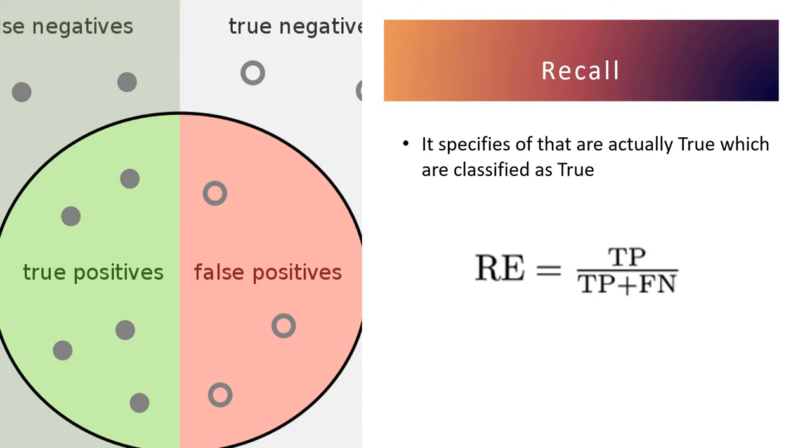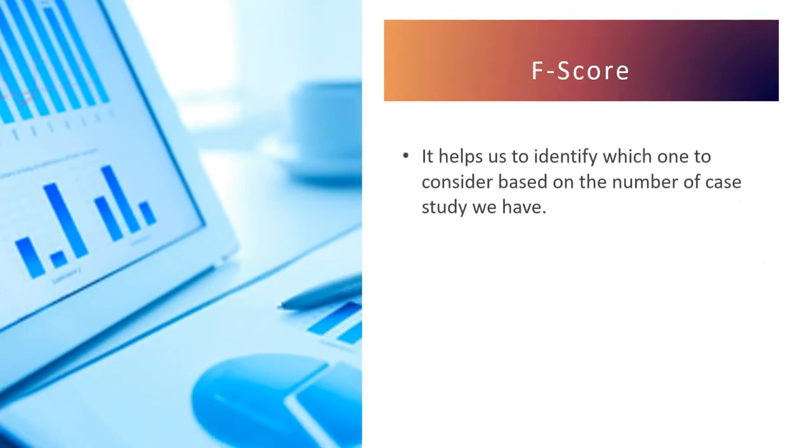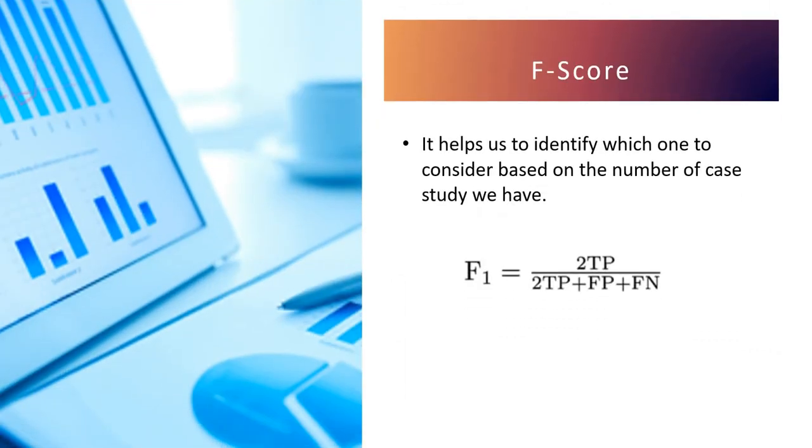Now let's discuss another concept which is called F-score. So what is F-score? F-score is used to identify which hypothesis to consider among all the case studies that we have. Let's say we have 3 case studies and we have generated 3 hypothesis tests from them. Now we have to consider one having high precision and low recall. Then we can find out the same using the F-score. So the formula for the F-score is twice the true positive divided by twice the true positive plus false negative.